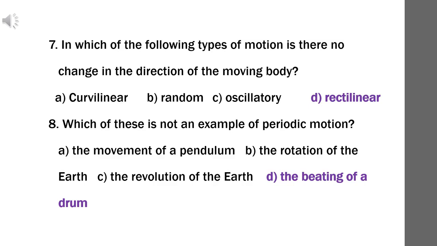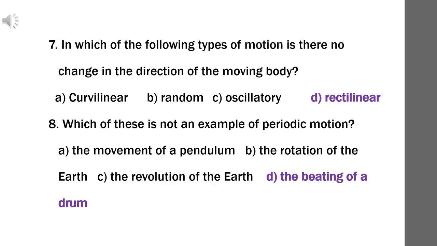In rectilinear motion, the object moves in a straight line, so there is no change in the direction of the moving body. In all other types of motion, there is a change in the direction of the moving body.